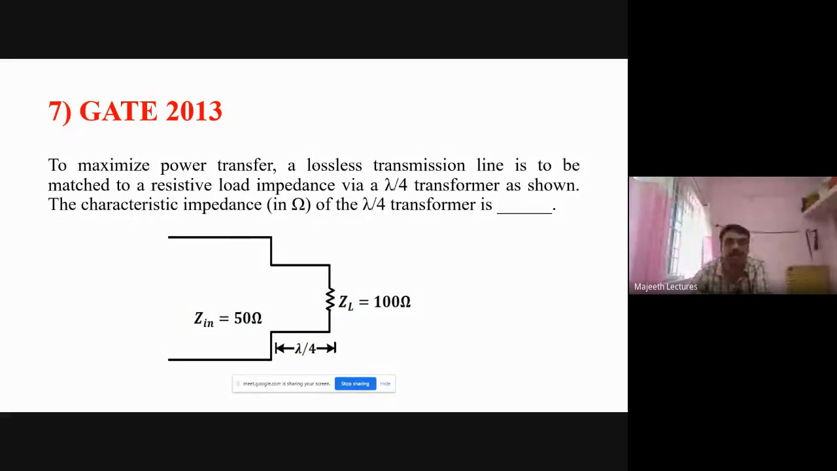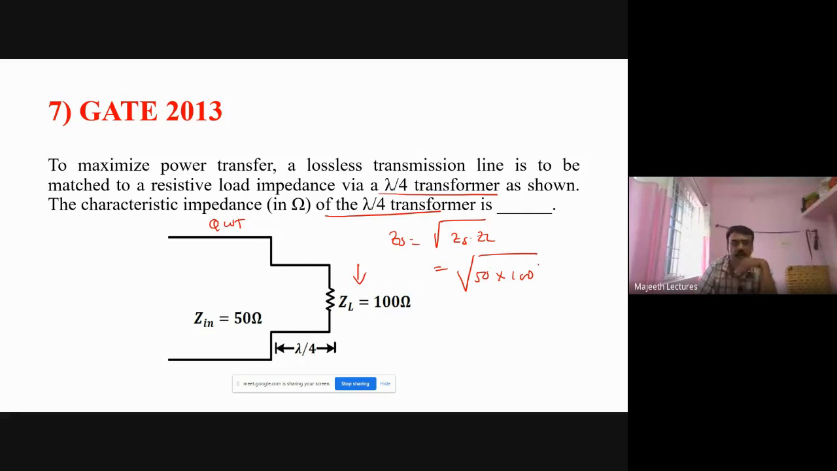Next, you see, to maximize power, a lossless transmission line is to be matched to a resistive load through a length of lambda by 4. Lambda by 4 is nothing but a quarter wave transformer. What is the characteristic impedance? We know the characteristic impedance of the quarter wave transformer is Z0 equals the square root of ZS into ZL. From the diagram, ZL is 100, ZS or Zin is 50. So 50 into 100 is 5000. So the square root is 70.72 ohm. So the answer is 70.72 ohm.